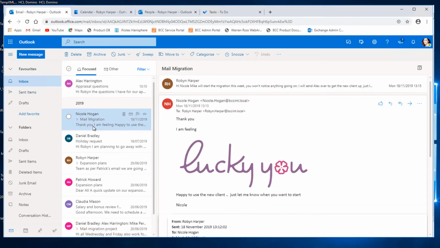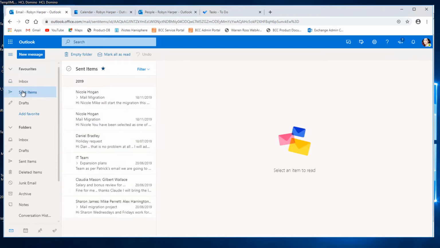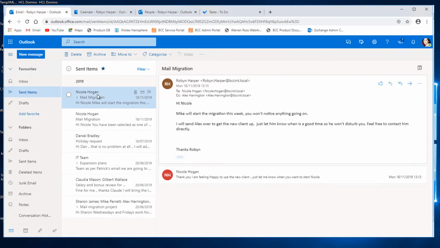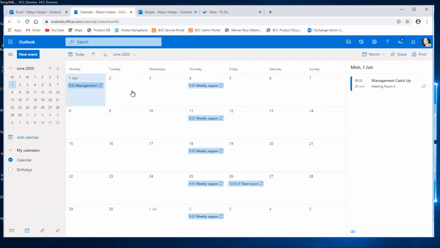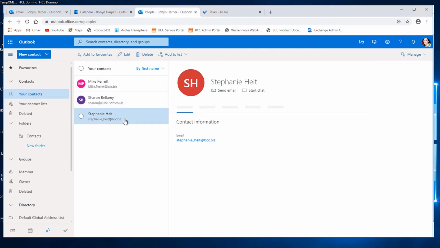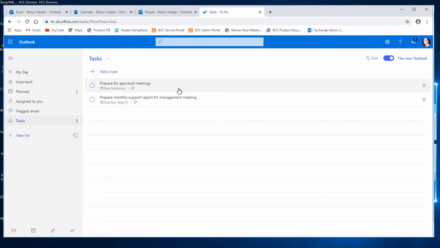If we check the inbox, we can see that her images and links are there. The sent items are displayed with the contents too, as expected. Now let's check Robin's calendar. As you can see, her appointments have been migrated, including the recurring ones. Contacts have also been migrated with all the details, and her tasks have been copied over as well.